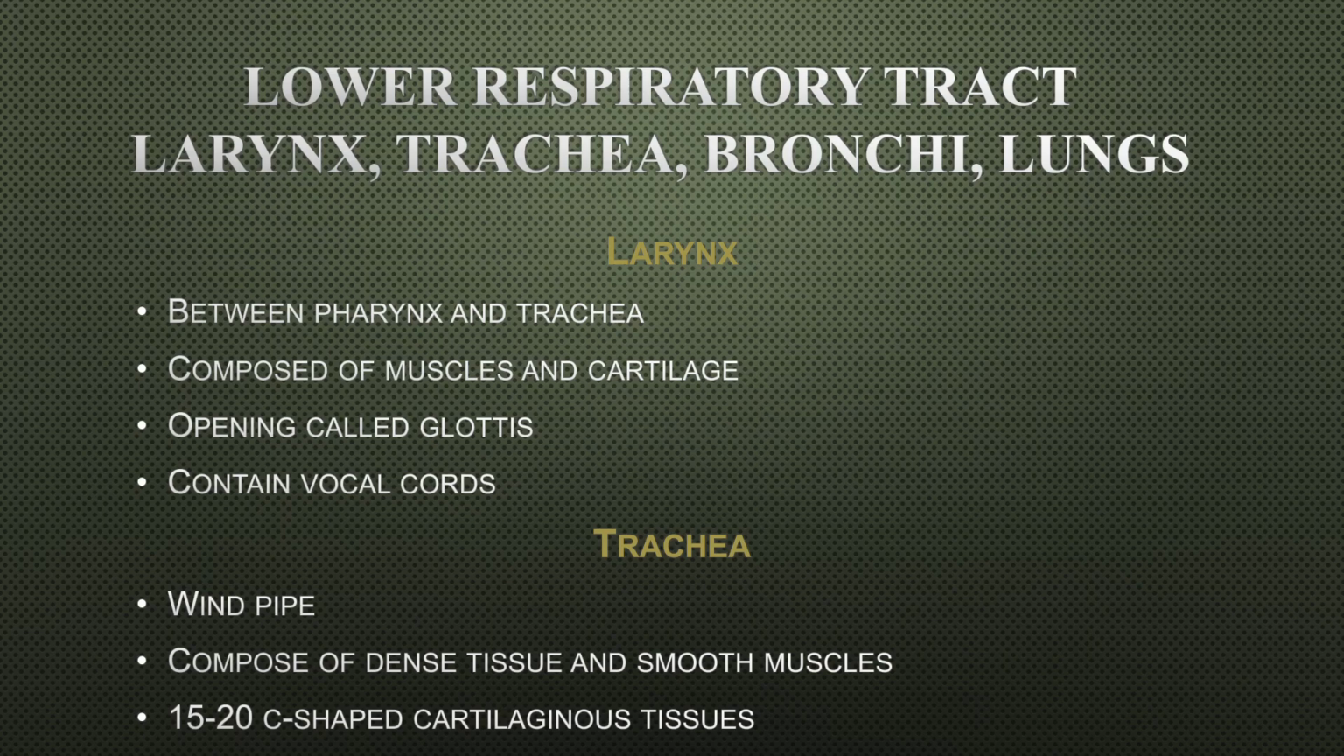They contain elastic fibers and are responsible for the production of sounds by the help of vocal cords, which is produced by the vibration of vocal cords with the help of air that is being exhaled. Trachea is also known as windpipe. It consists of dense regular tissue and smooth muscles with 15 to 20 C-shaped cartilaginous rings.